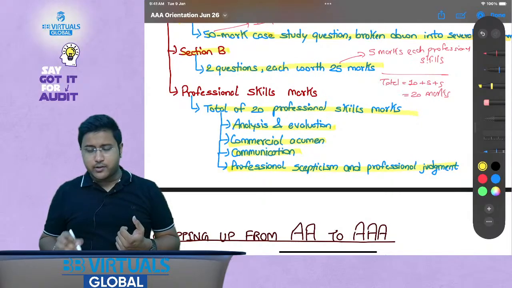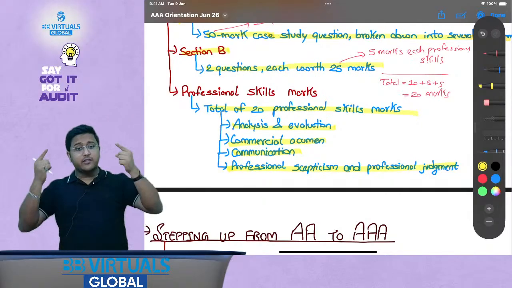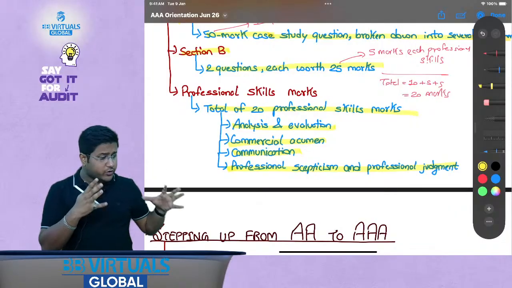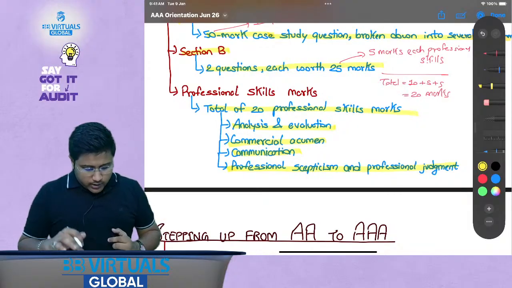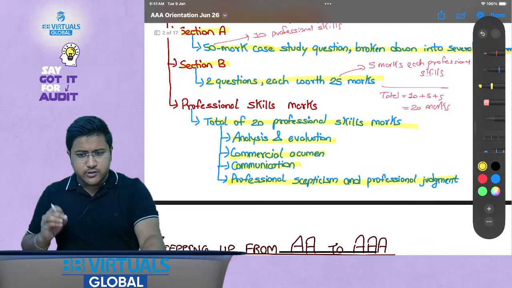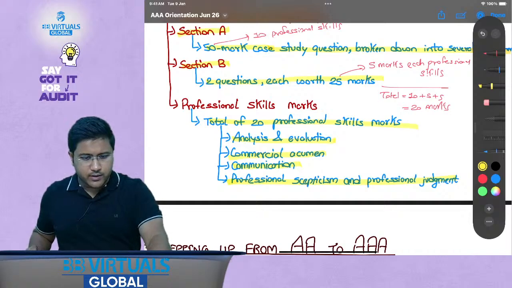And then professional skepticism and professional judgment, whether you have raised the right questions in a given scenario, what was presented in front of you, and whether you have taken the right judgment or not. I hope this is clear. If you have any questions, please feel free to ask here. Yes, any questions?